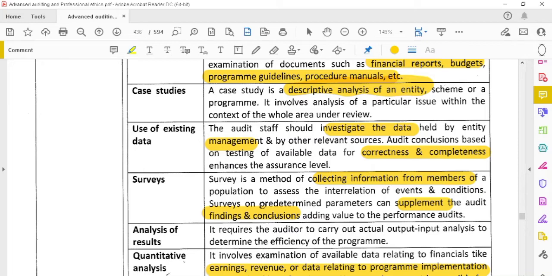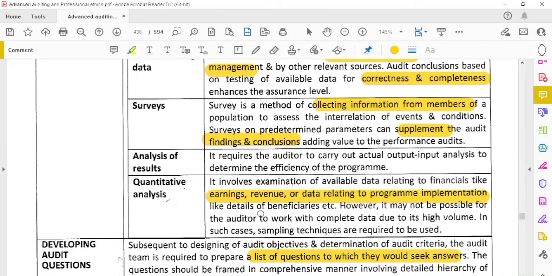ஓகே, பட் திஸ் வில் சப்ளிமெண்ட் த ஃபைண்டிங்ஸ் அண்ட் கன்க்ளூஷன்ஸ் ஆஃப் த ஆடிட் அண்ட் அனாலிசிஸ் ஆஃப் த ரிசல்ட்ஸ். திஸ் வில் ஆக்சுவல் அவுட்புட் அண்ட் இன்புட் அனாலிசிஸ். How much input they have given, minimum input and maximum output has been done or not, that has to be seen. That is the analysis of the results. And quantitative analysis. What is mean by quantitative analysis? What is the earnings, revenue, and also what are the data relating to the program implementation, means how many details of the beneficiaries has to be verified. That is the quantitative analysis.